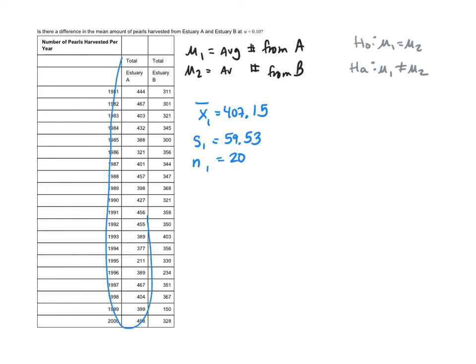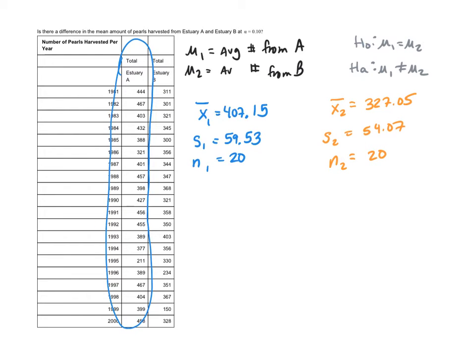Put them all in your calculator, run your one variable stats, do them by hand. Those are your values. And then we do the same thing for estuary B, which we'll call 2. We'll find x bar 2, S2, N2. So estuary B, the mean I found was 327.05. Sample standard deviation was 54.07. And this one also had 20 in our value.